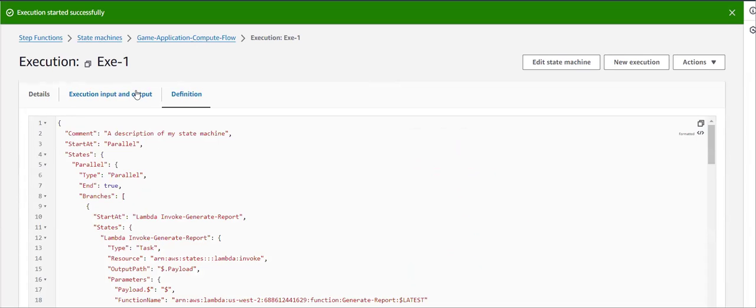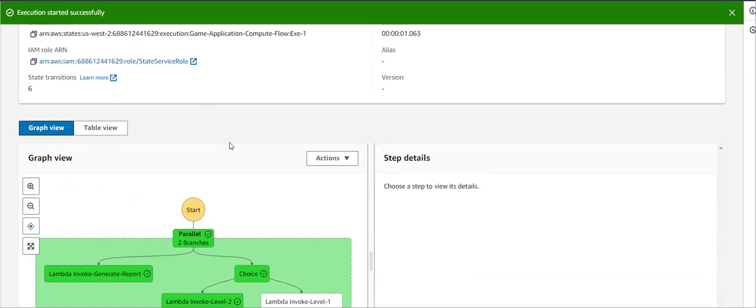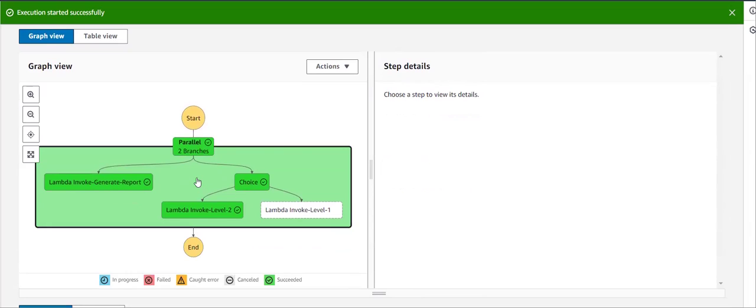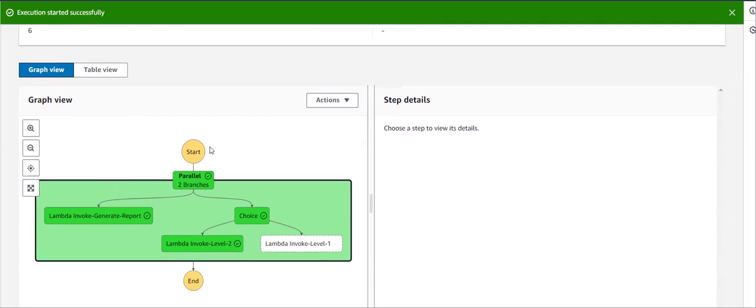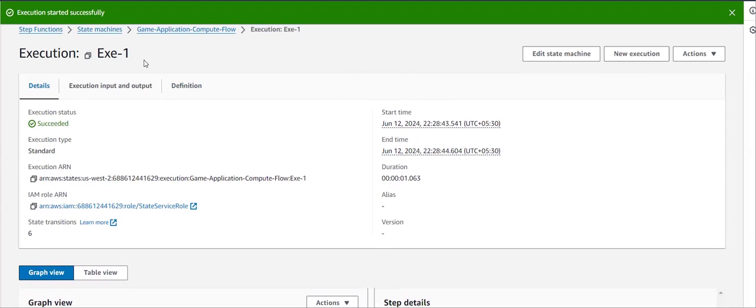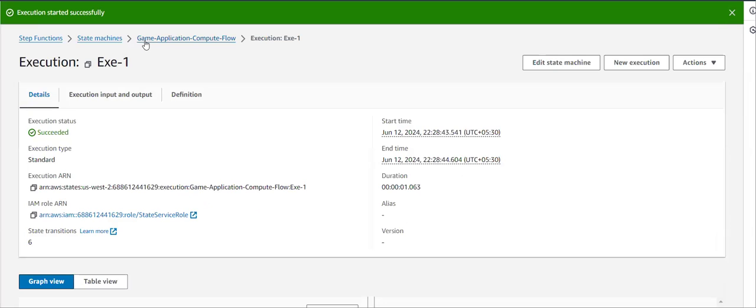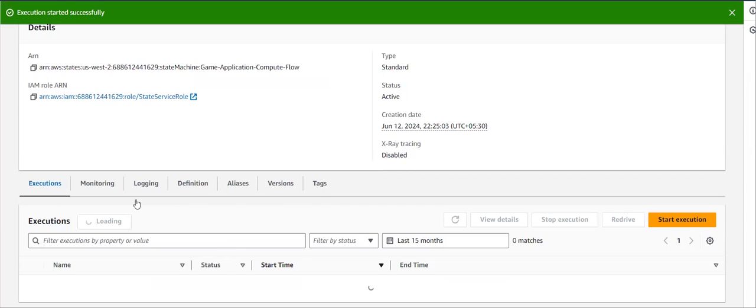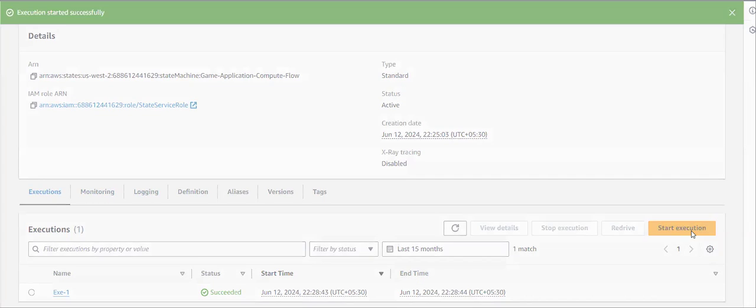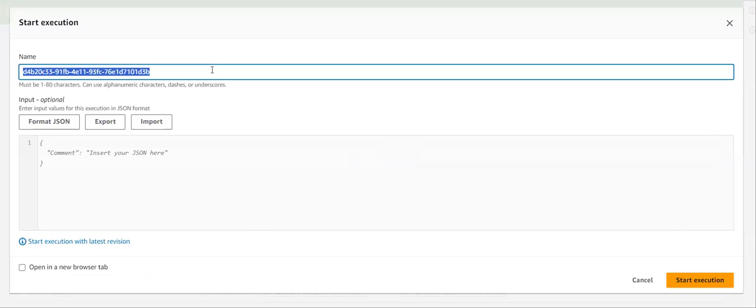Now let's see. Now I'm expecting to run this Lambda function. As a user, I'm expecting to open my application and complete level 1 in my gaming application. So in that case, how does this work? For that, we need to change the input and re-execute this. I'm moving back to re-execute this and provide another input. I'm starting execution and I'm naming my execution as exe2.